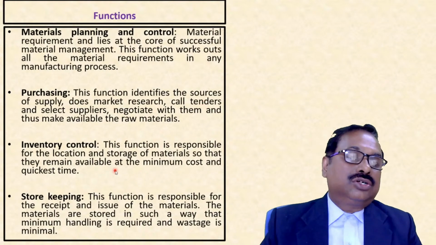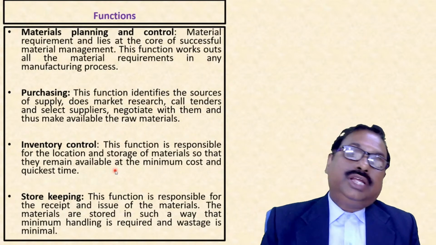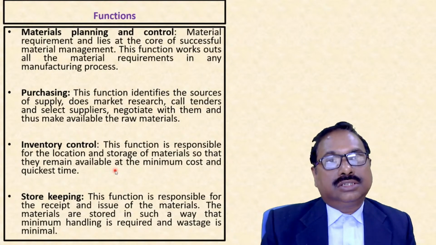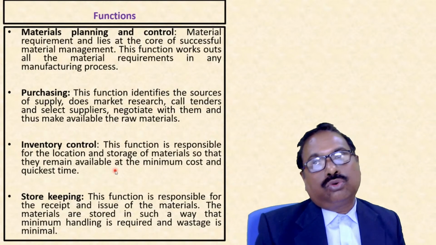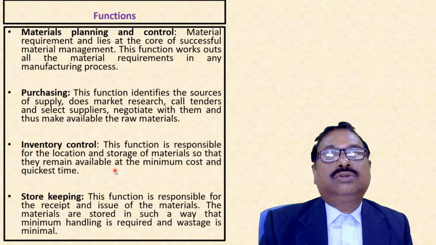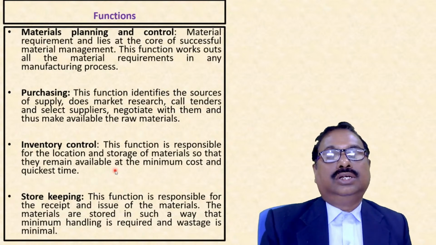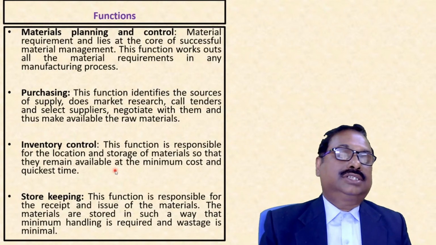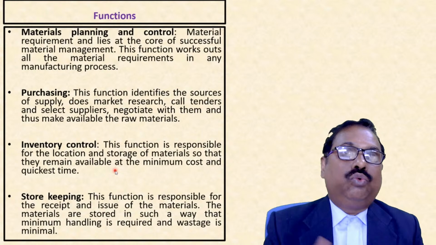Next is inventory control, because inventory is needed for the smooth flow of material, but inventory means you are holding working capital. So if you block more working capital, then it will have a direct impact on the profitability of the company. So there is a trade-off. How much will we keep? There are two aspects of inventory management. One is how much to order. One is when to order.